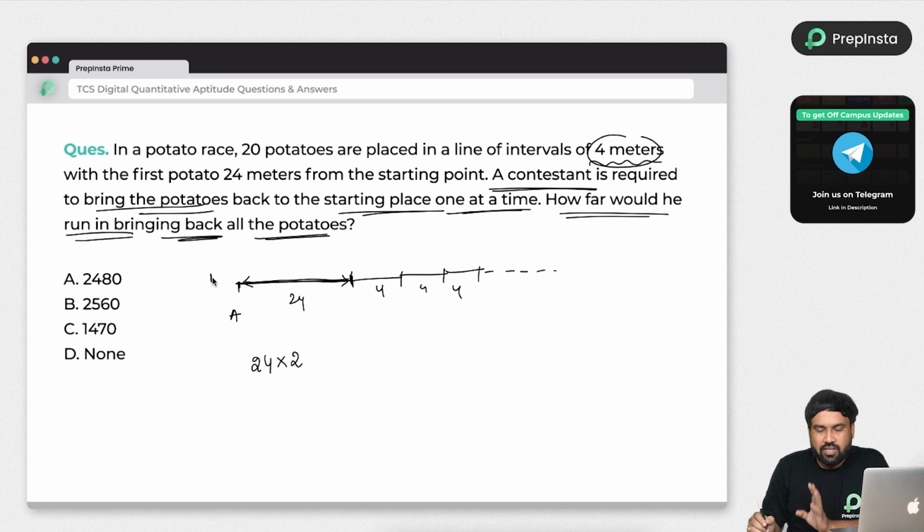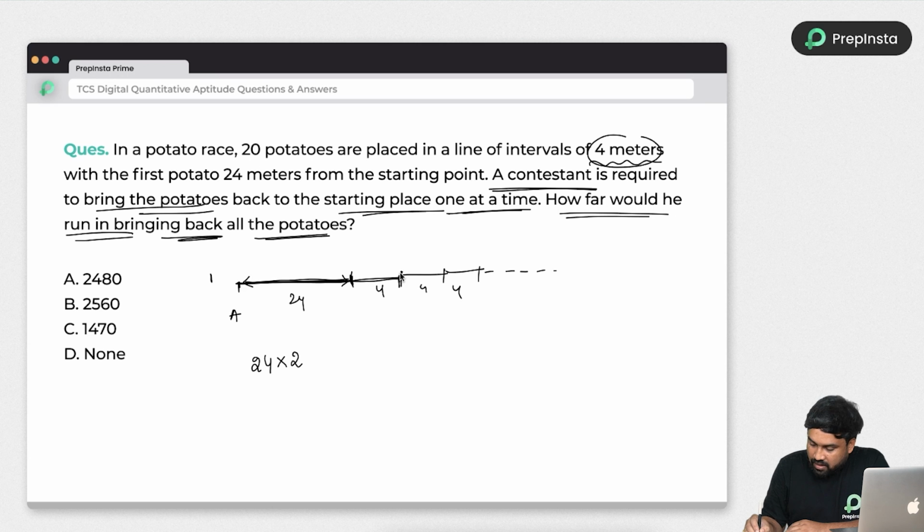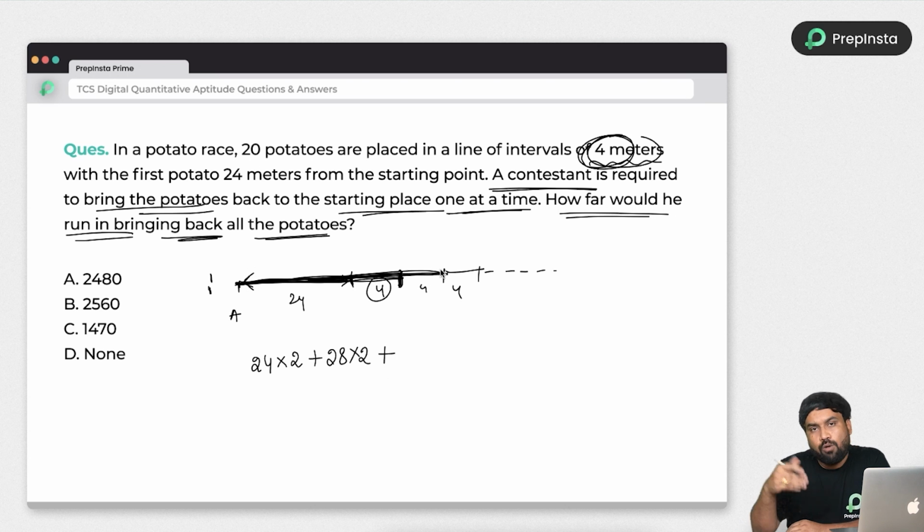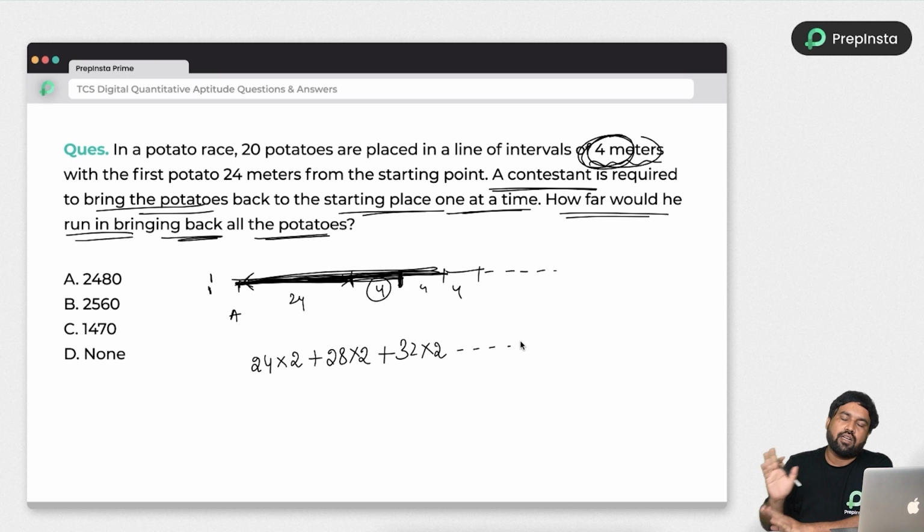So he placed one potato here and again he will go for second potato and this time the length is increased by 4. Why? Because it is every 4 meters interval the potato was placed. So in the second term he will travel 28 meters forward, again 28 meters backward to place the potato again at the starting point. So plus 28 into 2 plus third time he will travel 4 more, right, which is nothing but 32 into 2. Why? Because 2 sided, and so on it will go on, right? Don't think about that much. Whatever the end term, we don't even require, I'll let you know how to do.